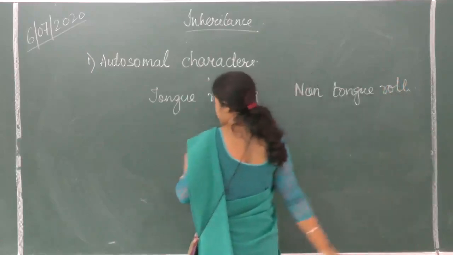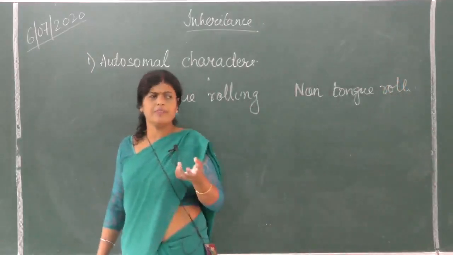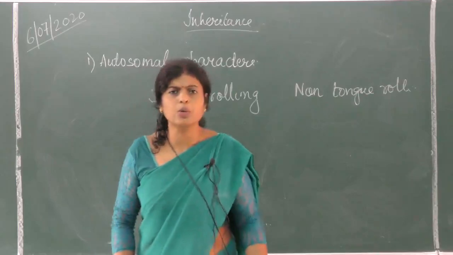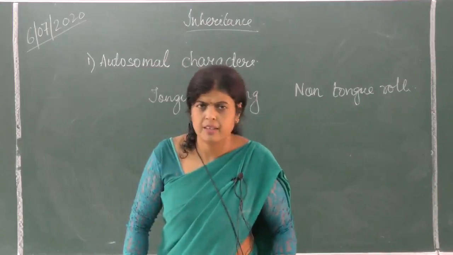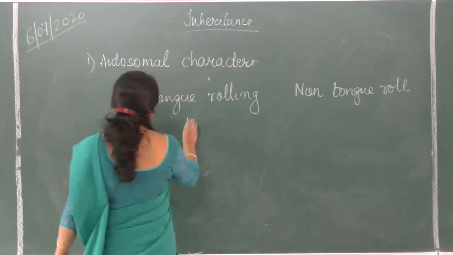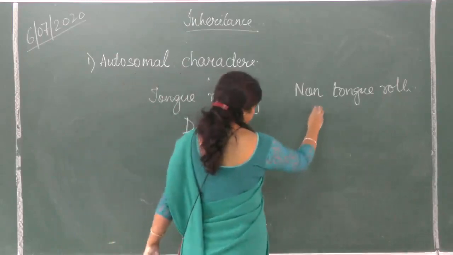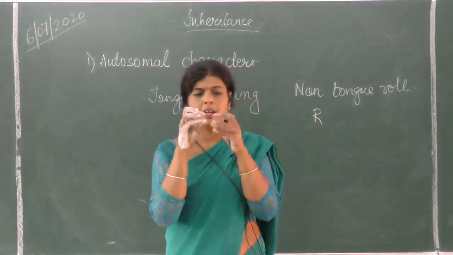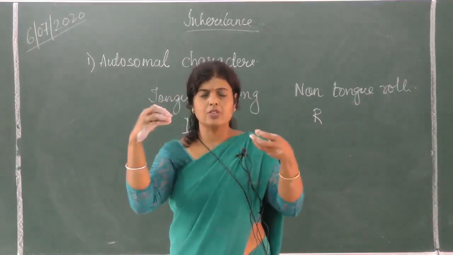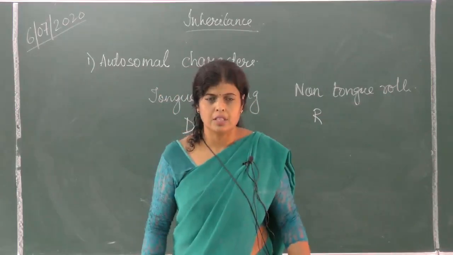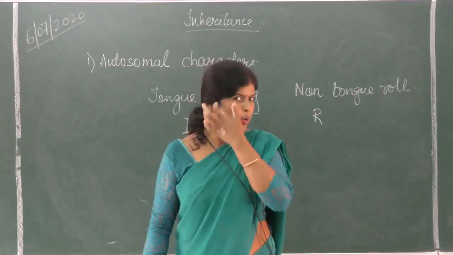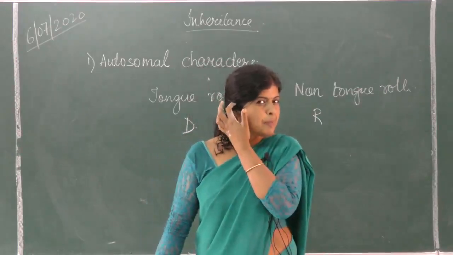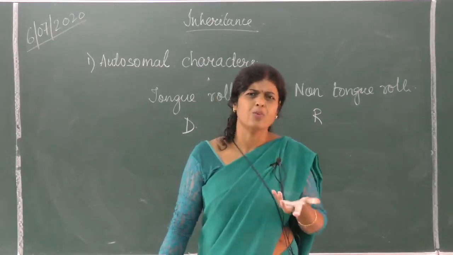There are various characters, and if it is asked in the exam, it will be told to you which is a dominant character and which is a recessive character. This is a dominant character, this is a recessive character. What is tongue rolling? You can roll your tongue into a tube-like structure. Some people cannot, and they don't have any problem in speaking. They just cannot roll their tongue.